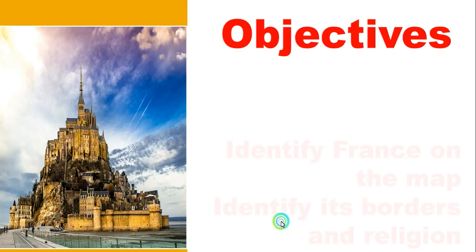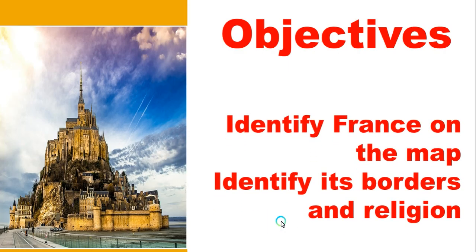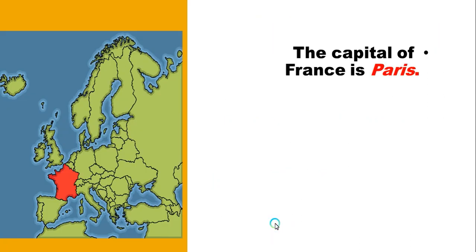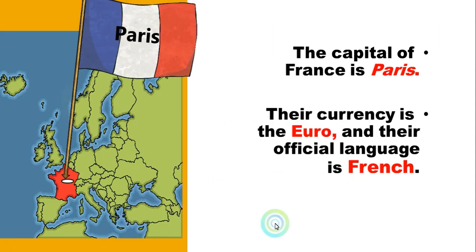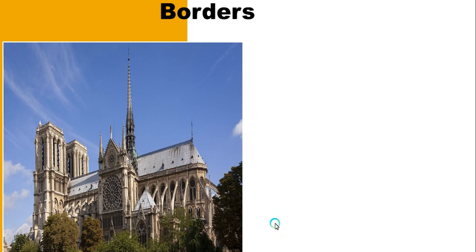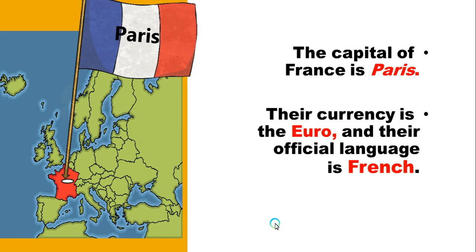Now, our objectives: identify France on the map, identify its borders and religion. Now, you can see those popping up. Right. Now, let's talk about the country of France.